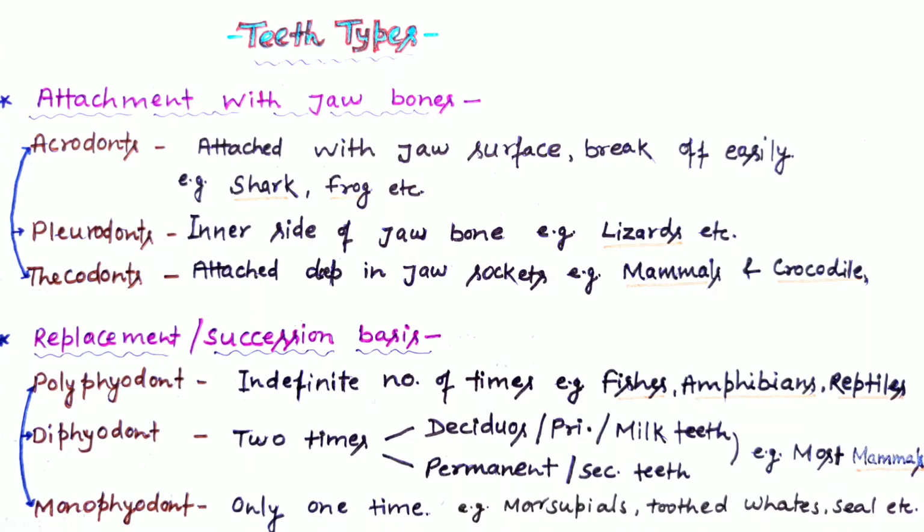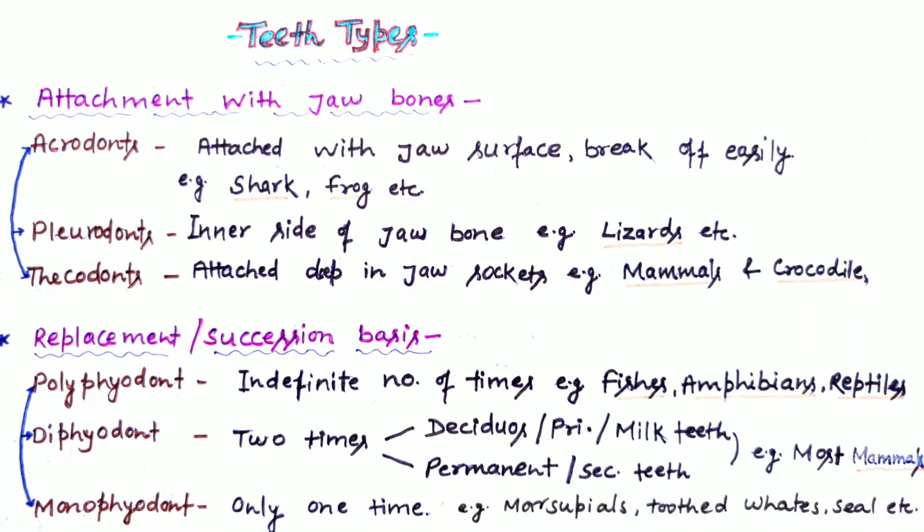In the previous video lecture, we discussed the structure of a tooth as well as the types of teeth. We discussed only a single aspect of types of teeth, that was on the basis of their structural and functional similarity. And we discussed there are two, homodont as well as heterodont. In heterodont, there are four types: incisors, canines, premolars and molars.